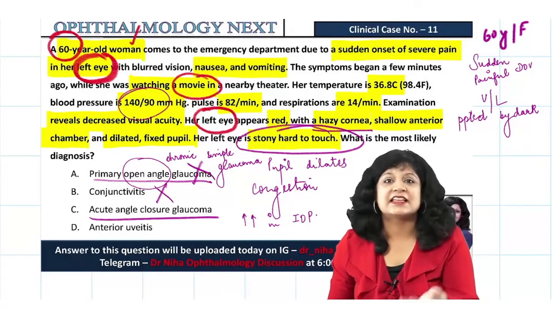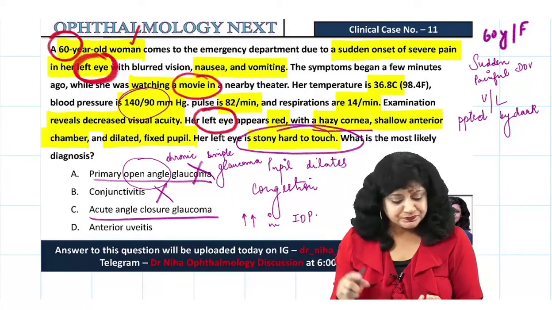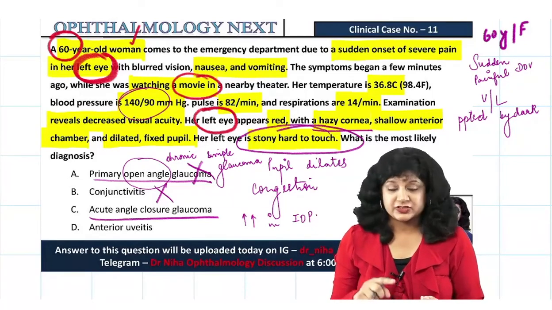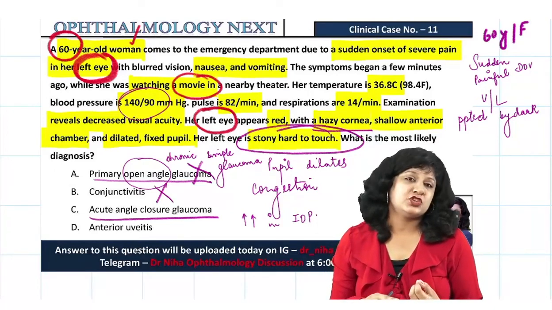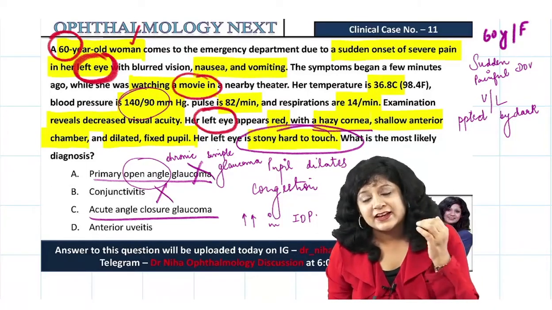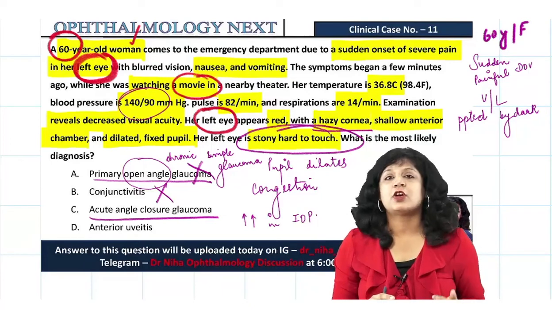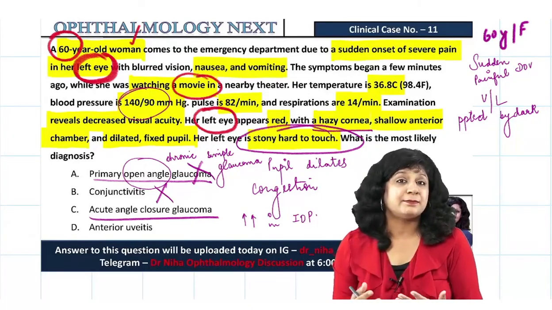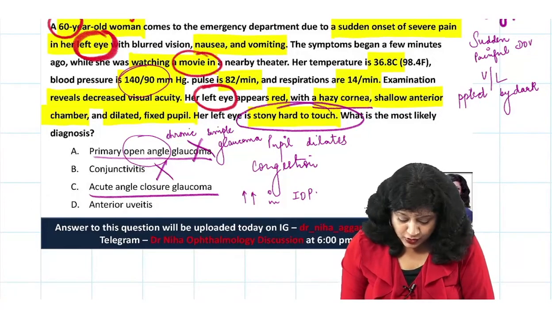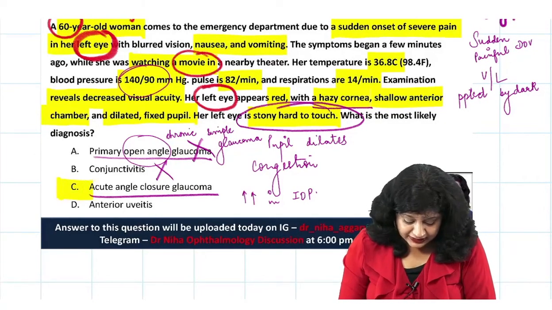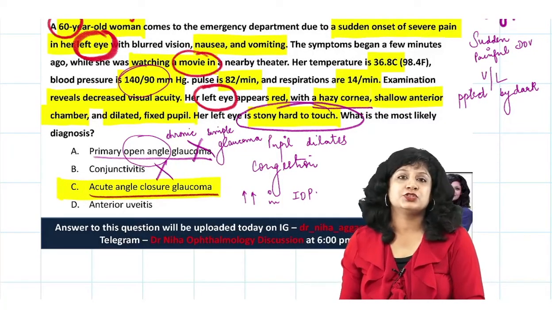And see, the example is in front of you. This female, she was 60 years, she was having the shallow anterior chamber from before, and she did go for watching a movie, and that landed up in the acute attack of angle closure glaucoma. So our answer is the acute angle closure glaucoma.